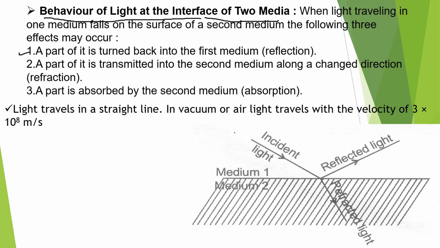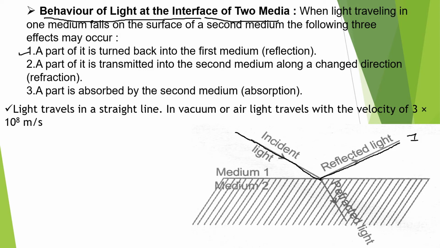In medium 1, light was initially propagating along this path, and then it was incident on the surface of the second medium. The moment it strikes the surface, three possibilities arise. The first possibility is that it gets reflected back into the same medium, or we can say it bounces back to the same medium. Both are the same.